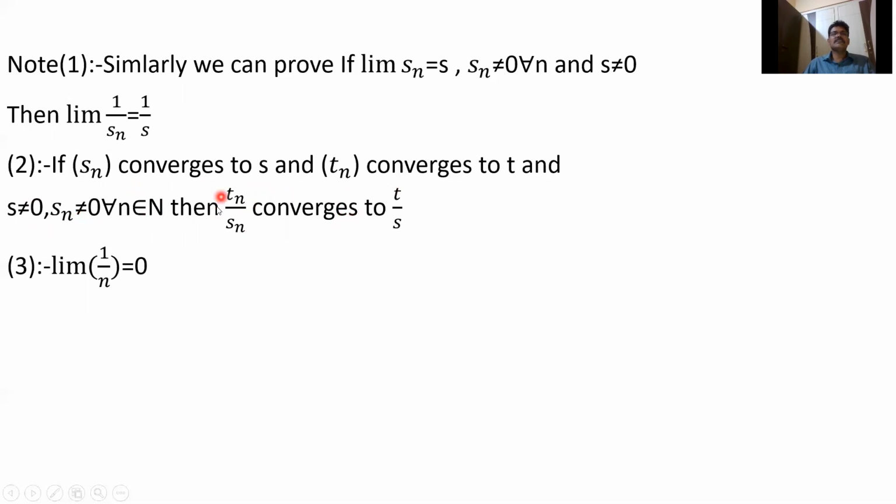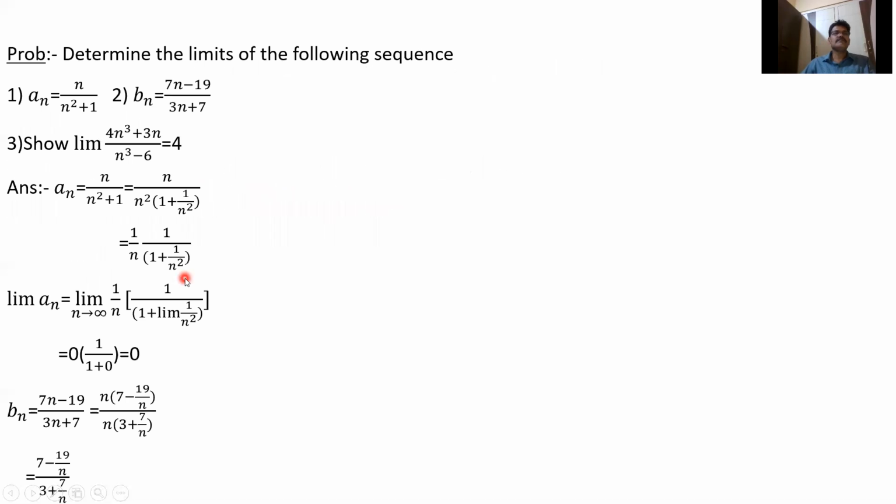So this can be written as Tn into 1 by Sn. So limit Tn is T, limit 1 by Sn is 1 by S, so T into 1 by S, that is T by S. And also, limit n tends to infinity 1 by n is 0. Let us see some problems using these limits.